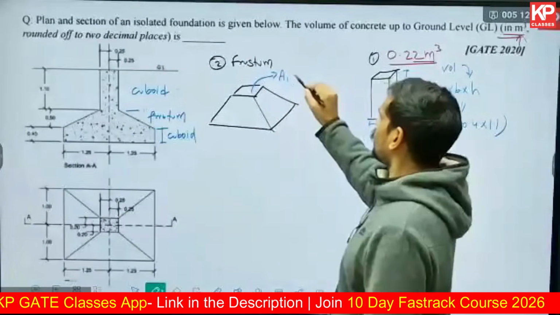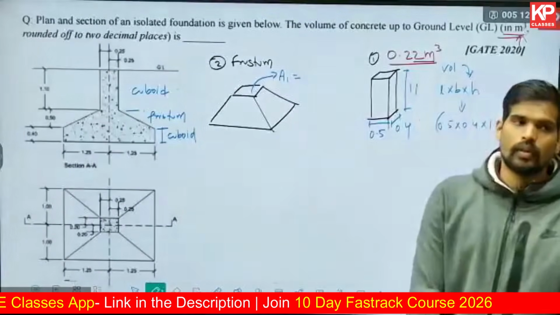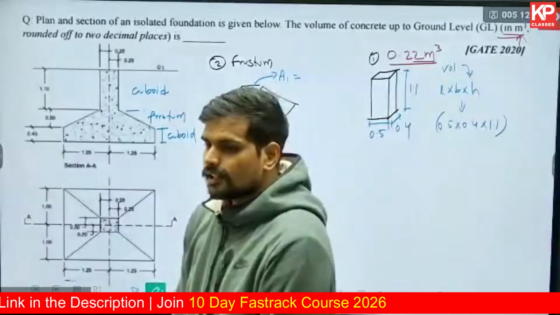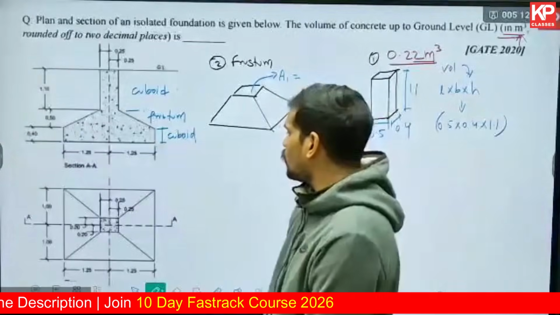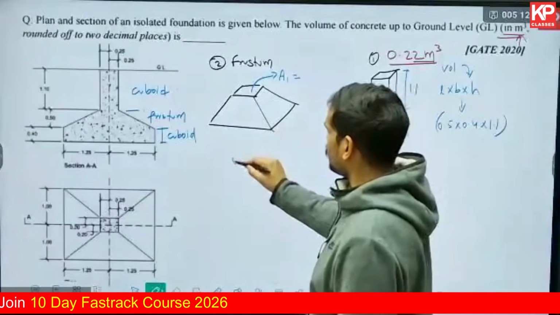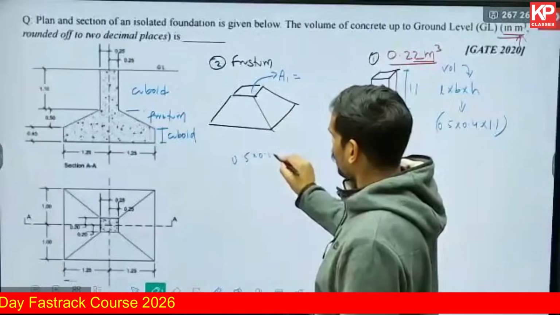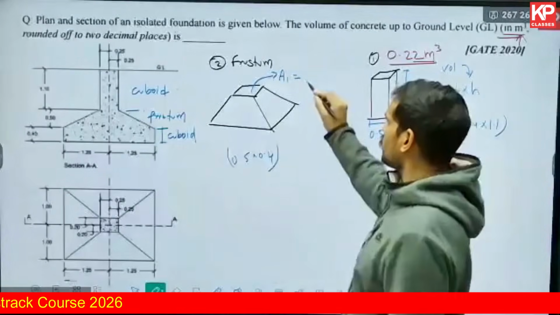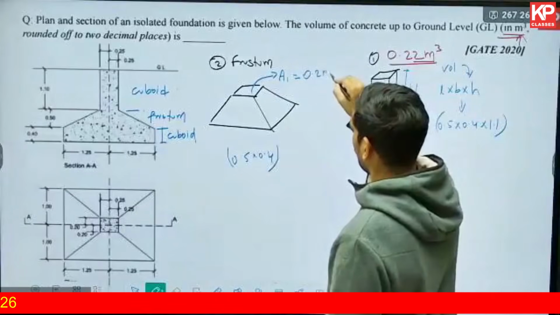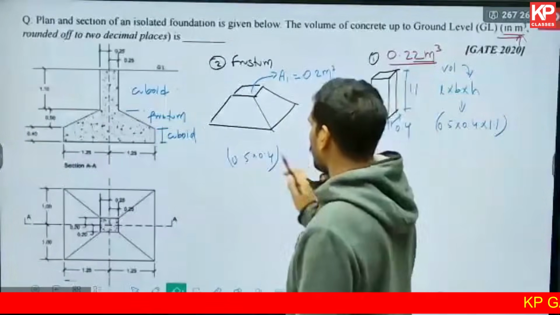What is A1 from the given picture by looking into the given plan? It is 0.4 into 0.5, right? Which will be 0.2 square meter. That's the area on the top.